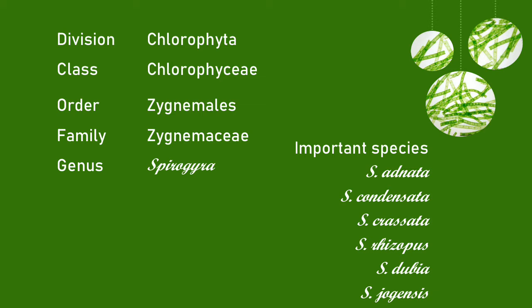Now, this genus has several different species of importance. Some of the important ones that I have listed over here include Spirogyra condensata, Spirogyra adnata, Spirogyra jogensis, Spirogyra rhizopus, Spirogyra dubia, etc. There are more than 300 species. So, these are only a few of the important ones that I have shown over here.